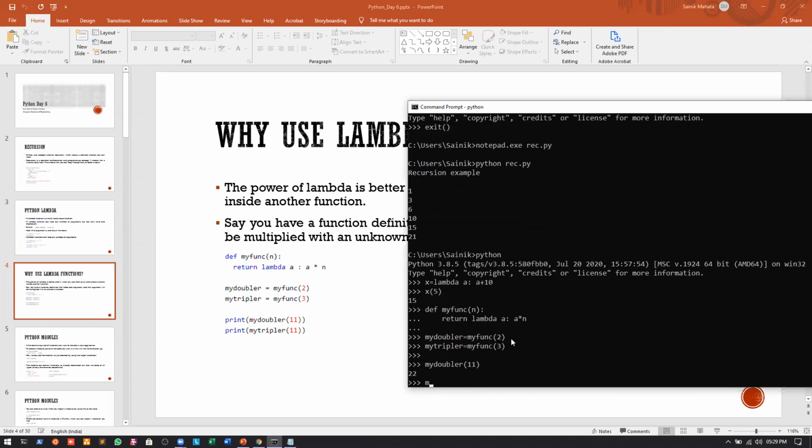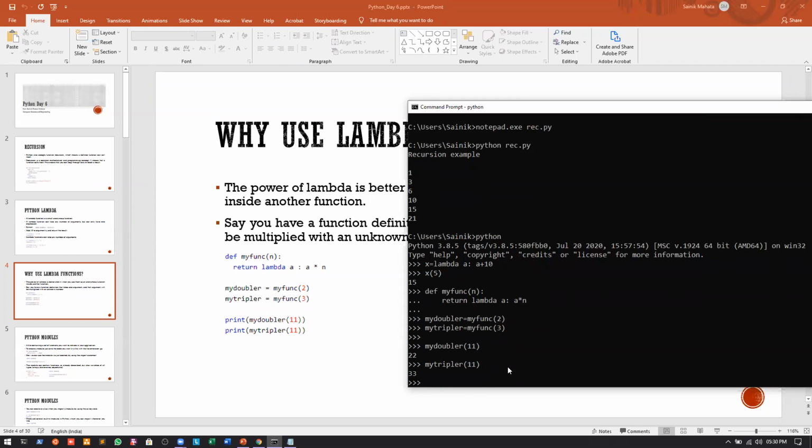Similarly, if I call my tripler and give 11, the value of a will be 11 and the value of n will be 3, so the result will be 33, and you can see that the result is 33. Am I clear till this?